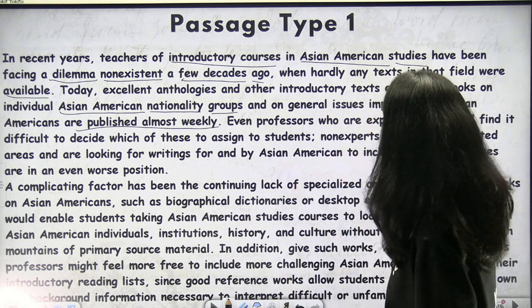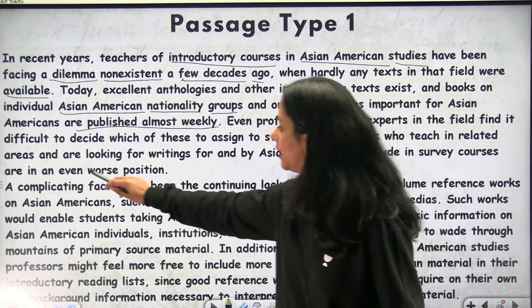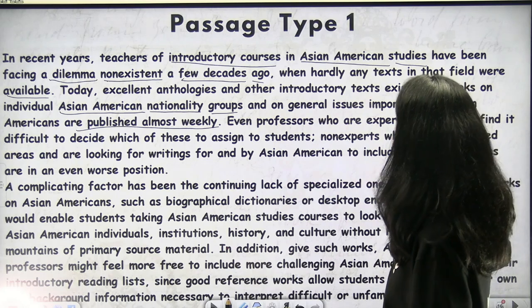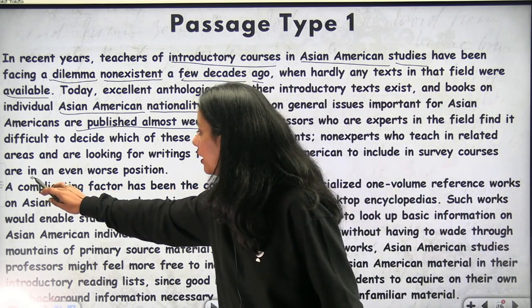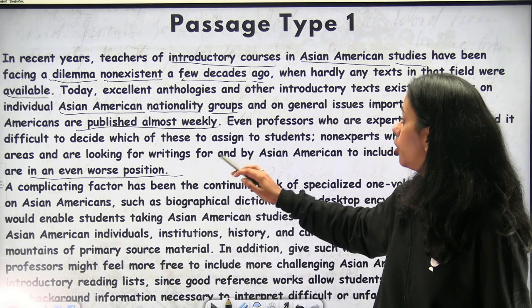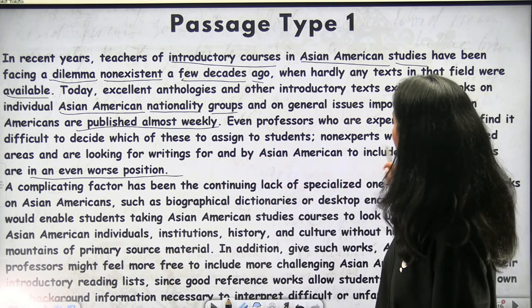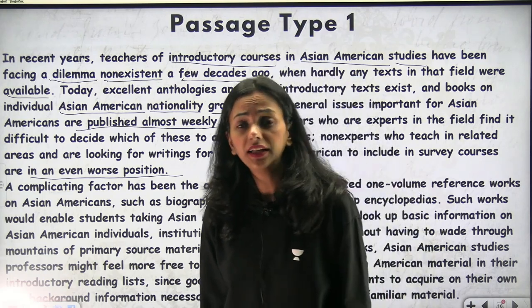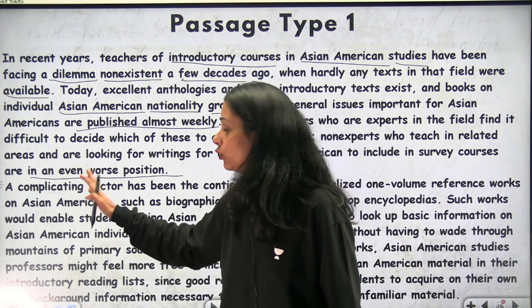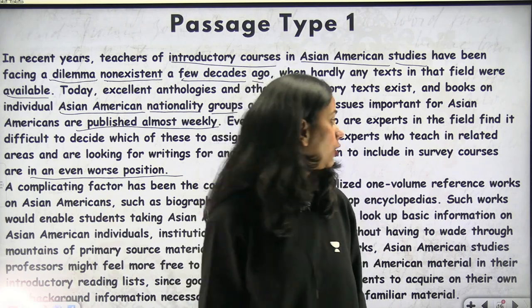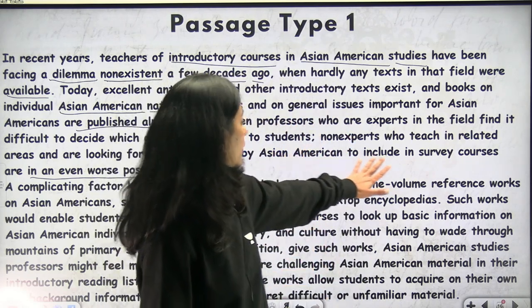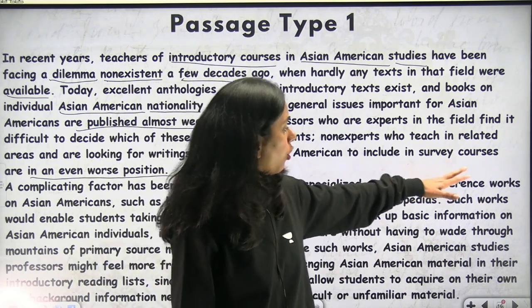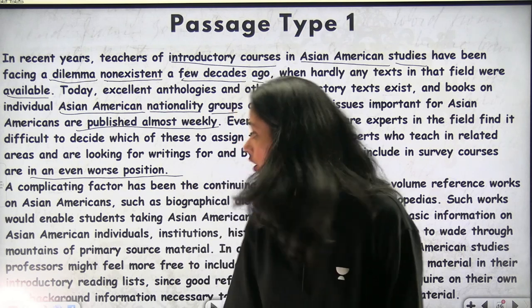Okay, non-experts who teach in related areas and are looking for writings for and by Asian Americans to include in survey courses are in an even worse position. What does it say? That non-experts who teach in these areas are also in confusion and in the worst position ever, because the texts to be included in their non-survey courses are also not available.